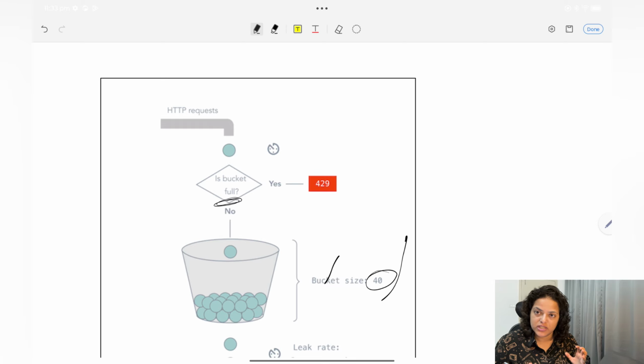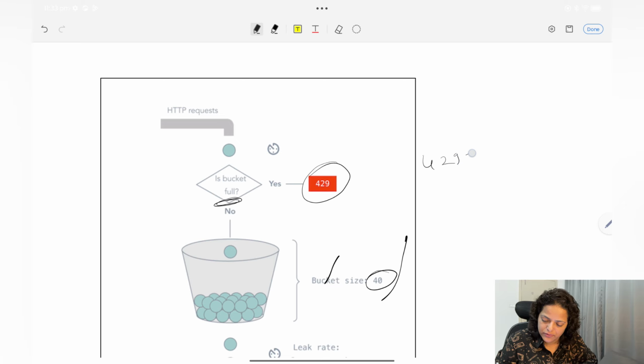So suddenly if 6 requests come, it will just give tokens at its own speed, right? So the request has to wait for some time. If the bucket is full, then it will send code 429, which is for too many requests. Like if too many requests or lots of traffic came, it will just return this error code 429.